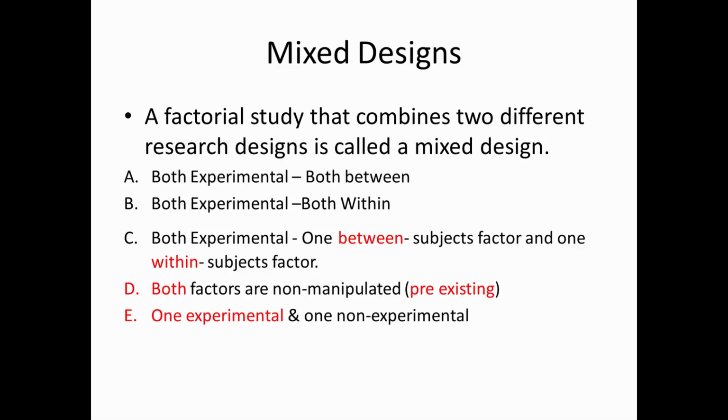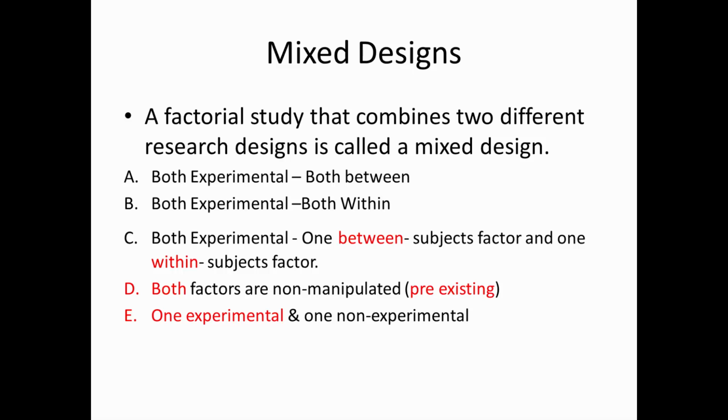Finally, we have different types of mixed designs. When we talk about factorial design, it doesn't mean that we definitely have an experimental design. We have 5 types of factorial design. First type is 2 between subject experiments. The other one is 2 within subject. And the third one is a situation when we have 1 between and 1 within subject factor.